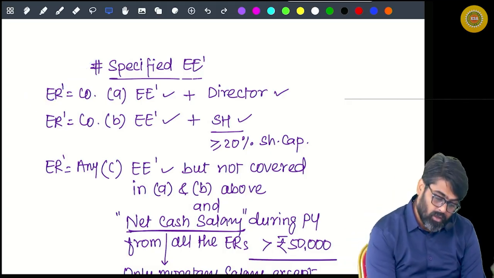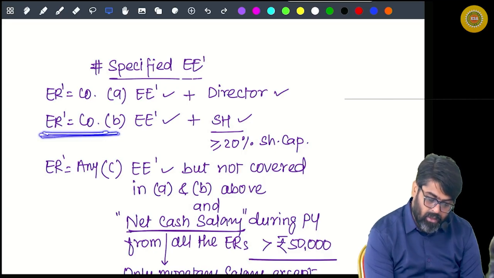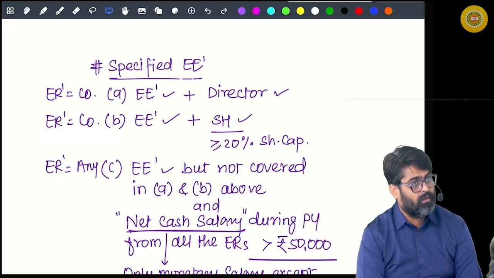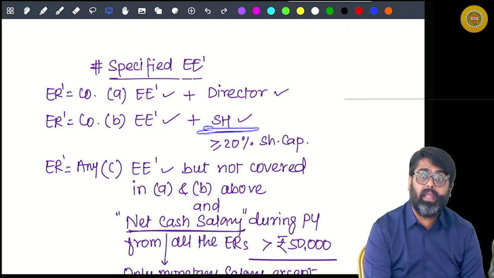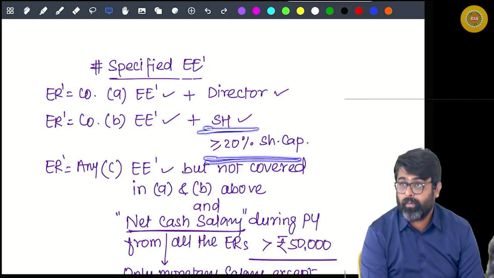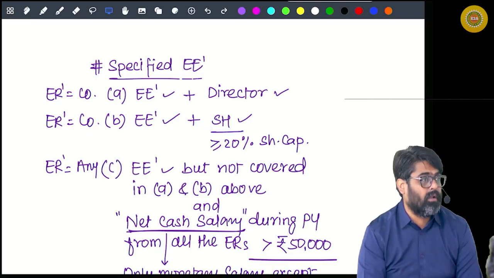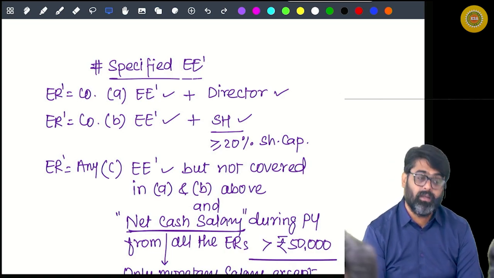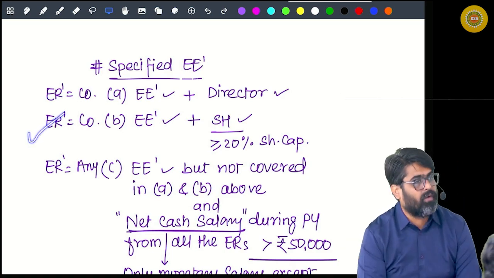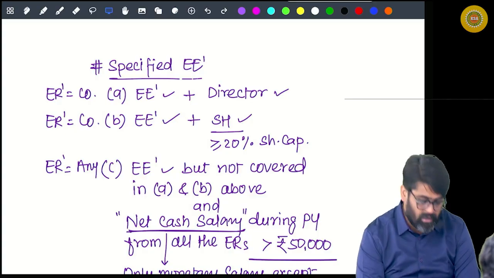Or you are an employee in a company, not the director in that company, but you are a shareholder in that company holding 20% or more share capital, beneficial ownership in the shares of that company. Then also you are a specified employee. Getting my point, sir?